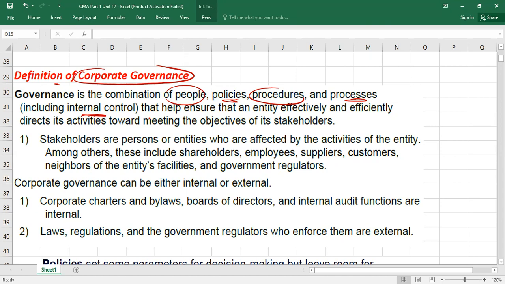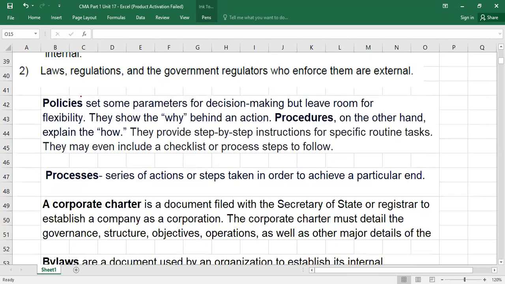So let's understand these words. Then I'll come back to this definition. What does people mean? The people who are working within your organization. You need good people. Now what is the difference between policies, procedures, and processes? Because sometimes people are confused with these words. They assume these are the same thing, but these are different things. So let's understand policies first. Your definition is written for policies.